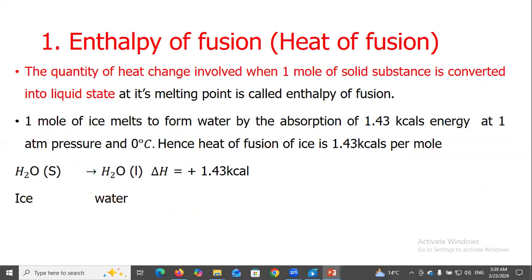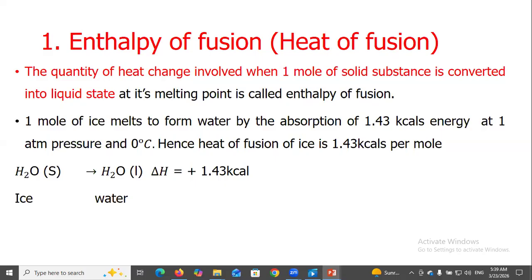Enthalpy of fusion, heat of fusion: the quantity of heat change involved when 1 mole of the solid substance is converted into liquid state at its melting point is called enthalpy of fusion. 1 mole of ice melts to form water by absorption of 1.43 kilocalorie energy at 1 atm pressure and 0 degrees Celsius.